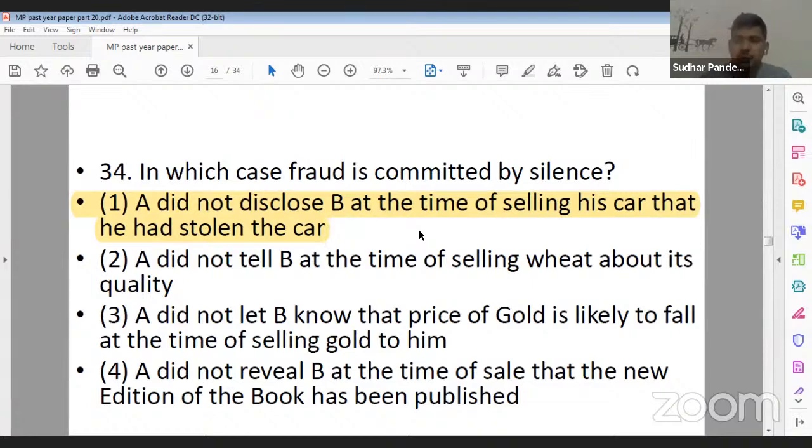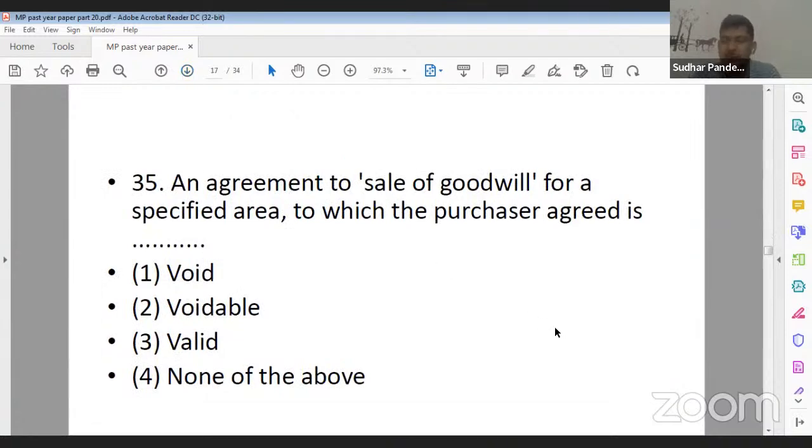But when we are talking about the quality of wheat, or gold is likely to fall, or the new edition of a book has been published, here the caveat emptor principle, let the buyer beware, should be applicable. But in this case, let the buyer beware will not be applicable, and it is the liability of the seller to disclose that the car is a stolen one. Okay? Next question.